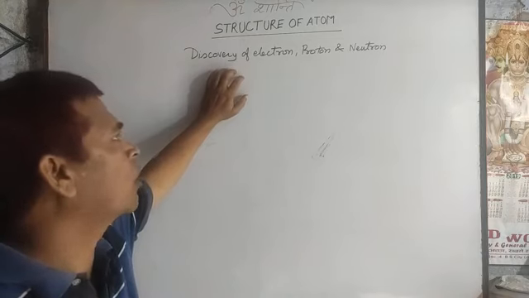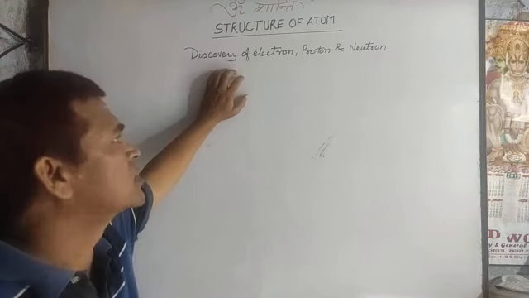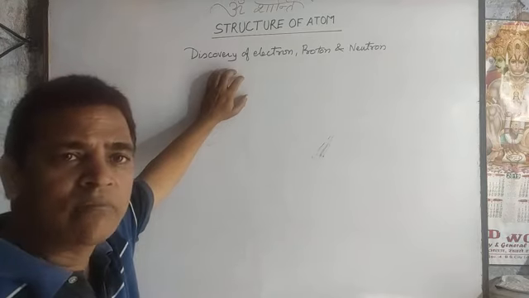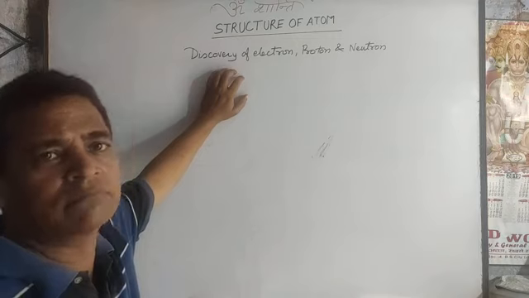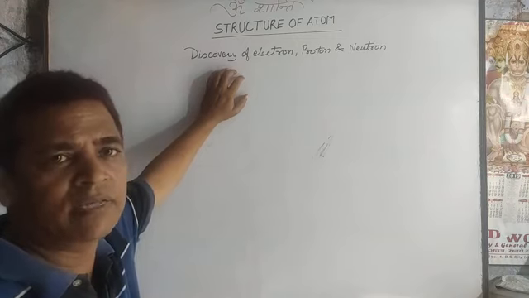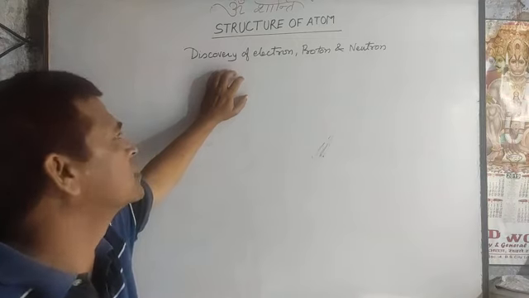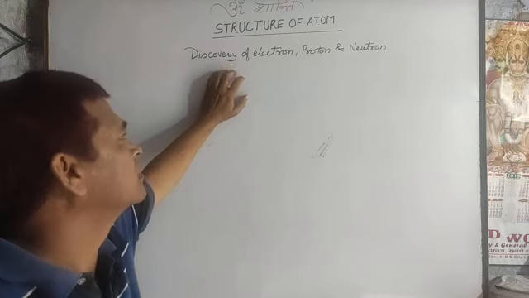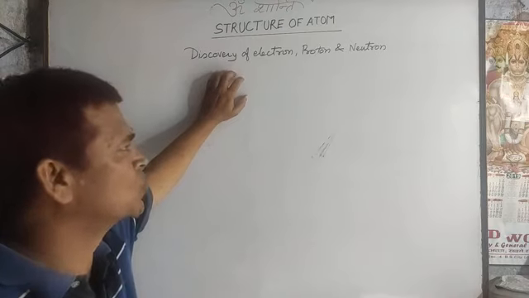When John Dalton stated the atom is not further divided, then how did scientists discover particles smaller than the atom, that is the electron, proton, neutrons?